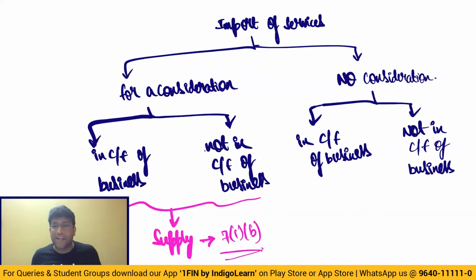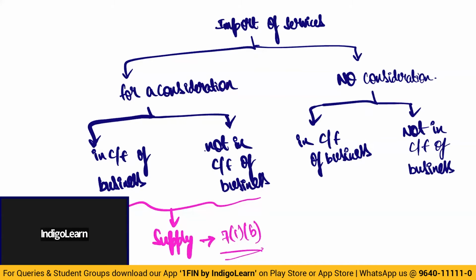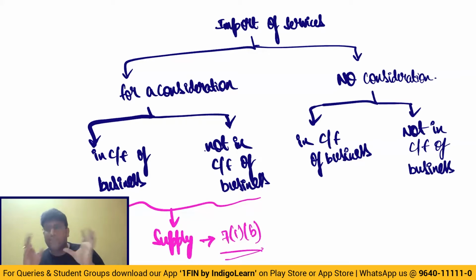Are we getting clarity, everybody? So 7.1b says what? Import of services for a consideration, whether or not in the course or furtherance of business. Other side, we are talking about there is no consideration. And I told you very clearly that once there is no consideration, my dear friends, 7.1b will not come into picture, 7.1c will come into picture.